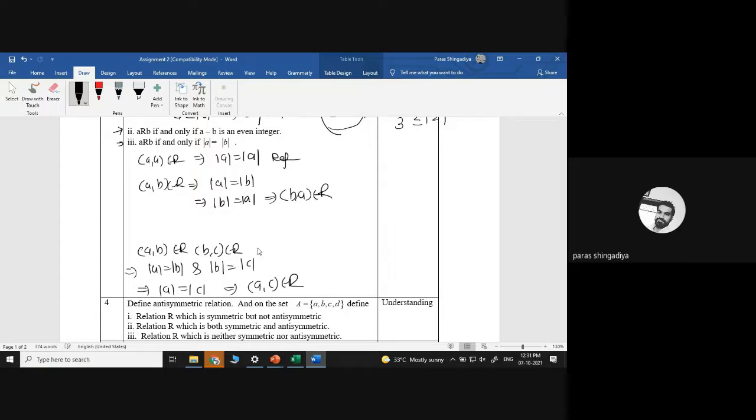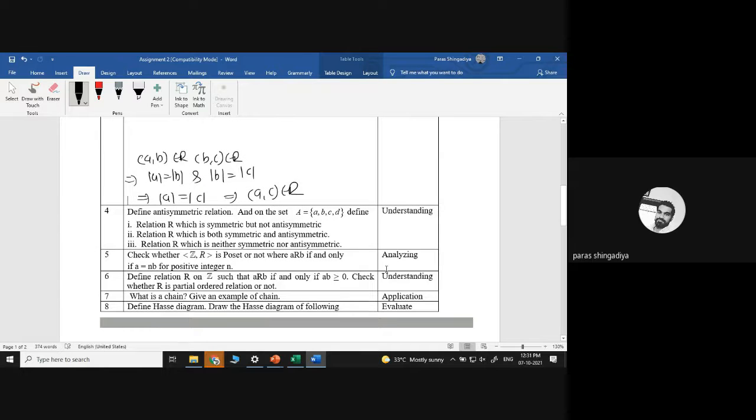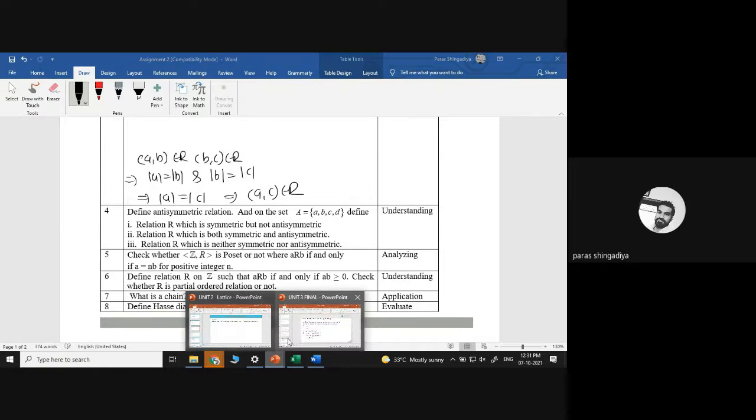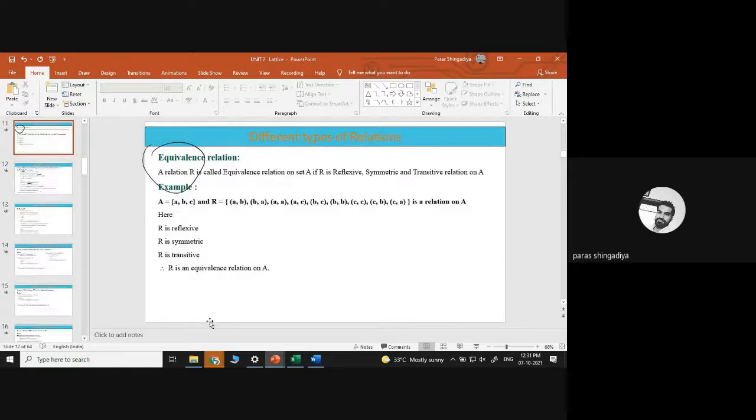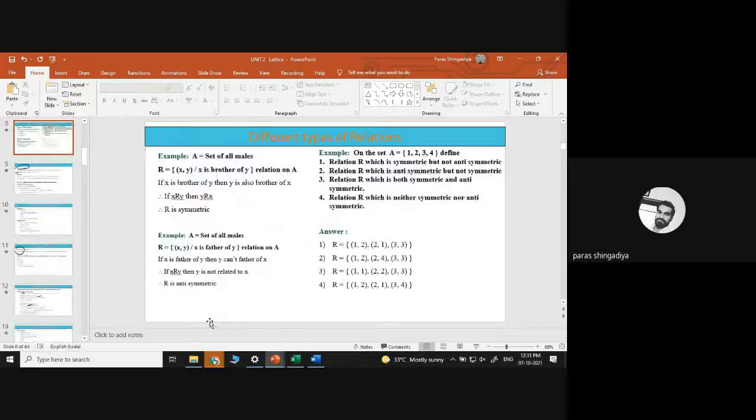Okay, so complete it in your assignment book also. And now question number 4 is similar to the example given in this PPT. You have to check the relation: reflexive but anti-symmetric, not symmetric. Then both symmetric and anti-symmetric, and neither symmetric nor anti-symmetric.